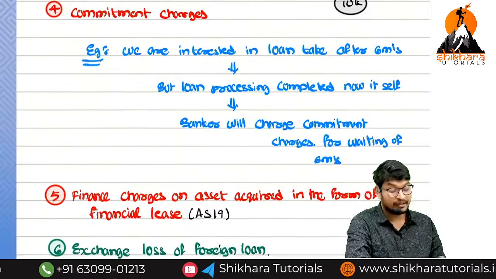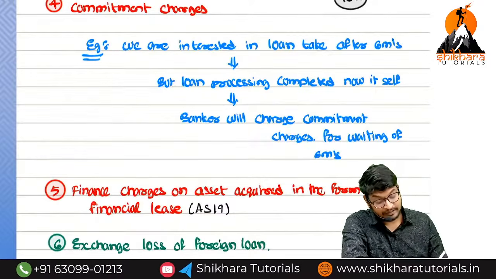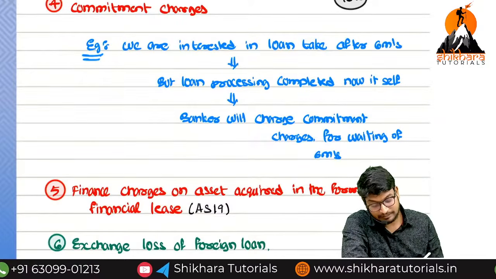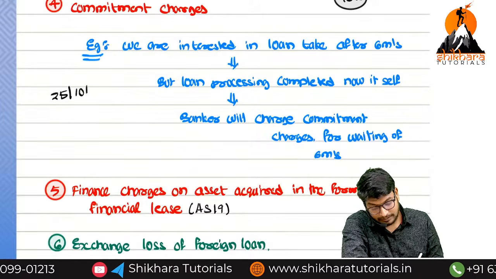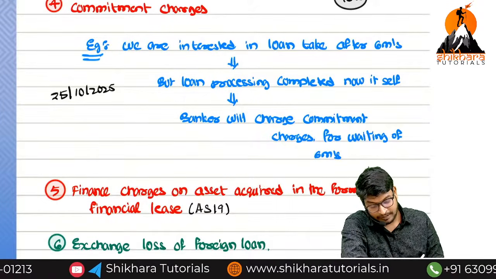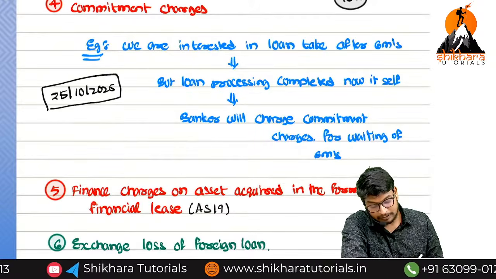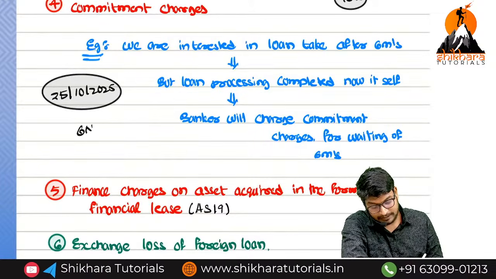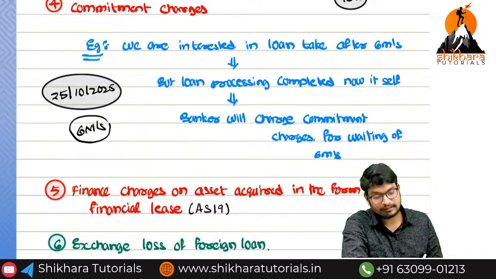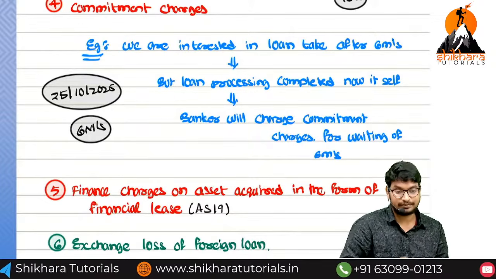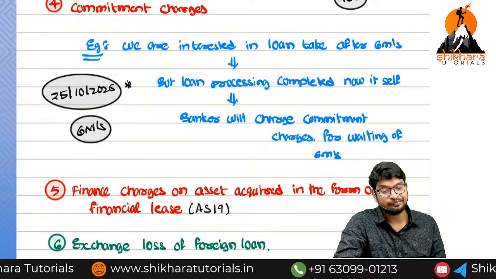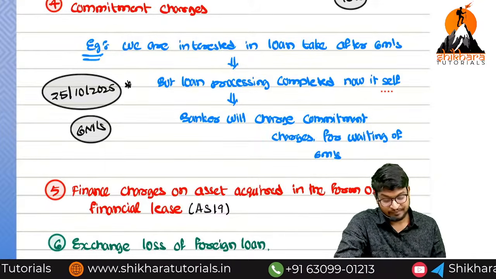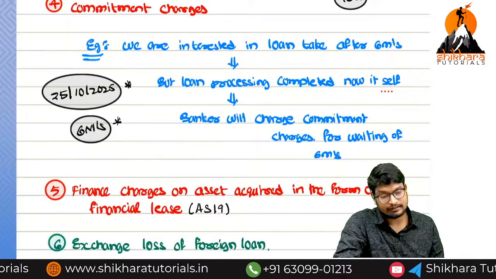The loan is sanctioned now itself. For example, imagine today's date is 25th October 2025. We have gone to the bank today, but we are planning to construct the house after 6 months. The loan is sanctioned today, but we are going to take the loan after 6 months.